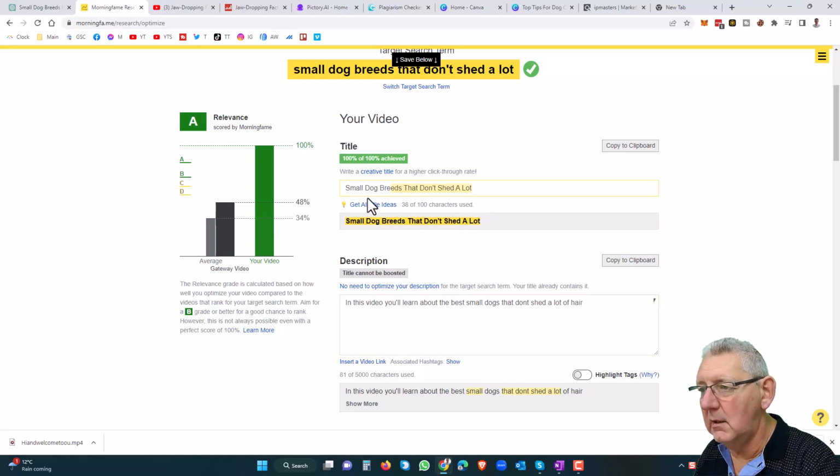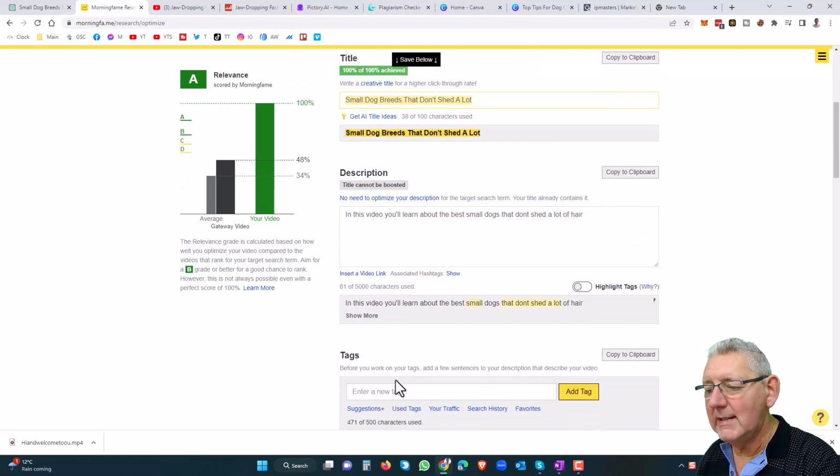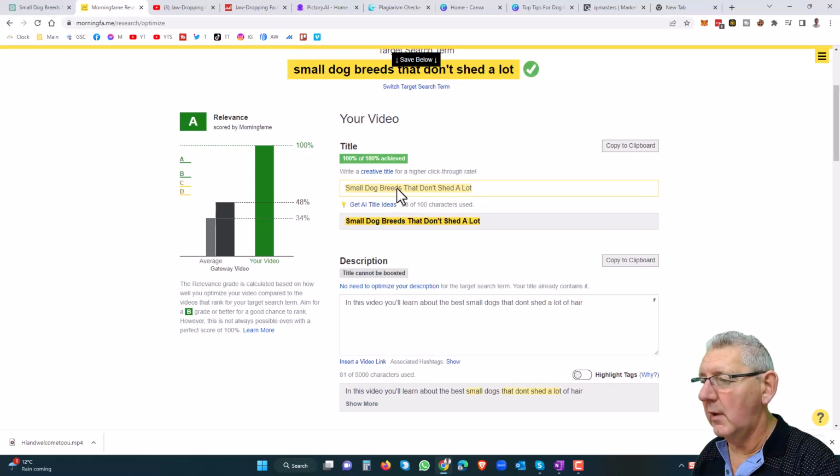And this title is the key element because we know from our search that this has got a relevance of A. So this is the important part. YouTube's algorithm is brilliant at getting your video in front of the right people. And tags, by the way, you can add tags in. You might have heard talk of tags. They don't really count for much these days. Again, there's more information about that in Morning Fame, and it's all available for free. So small dogs that don't shed a lot is what we're going to do.